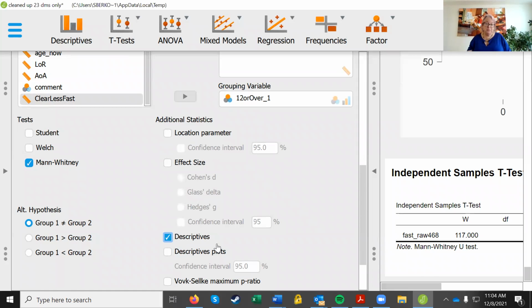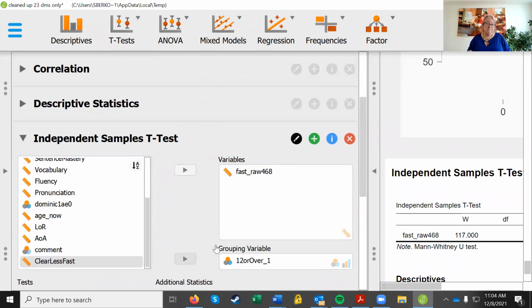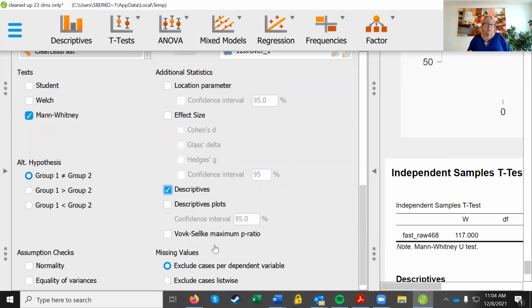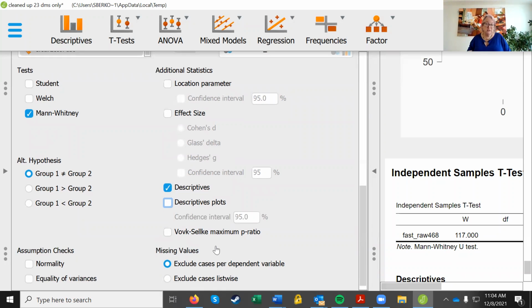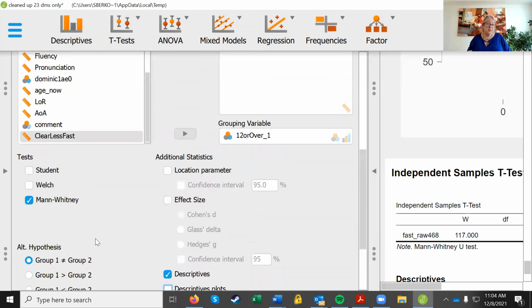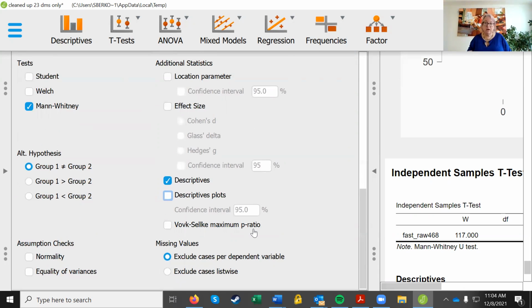Let's get the descriptives just because we want to see them looking the same. And let's get plots. No, we don't want descriptive plots. There's somewhere here where we can get more graphs. Well, meanwhile, we already have a graph and we can shut off that stupid violin if we want to.